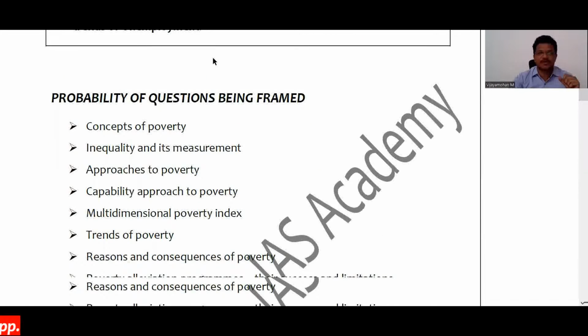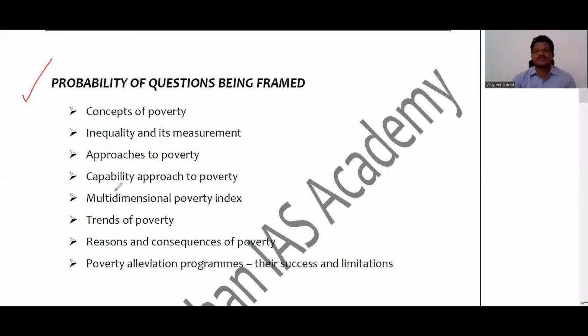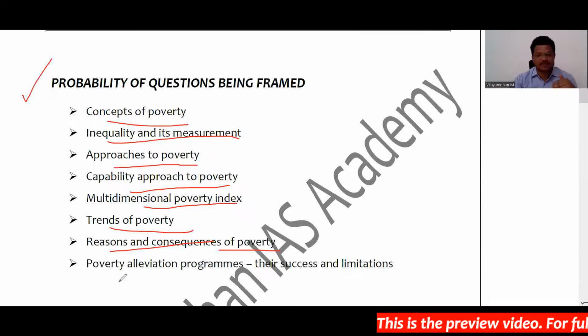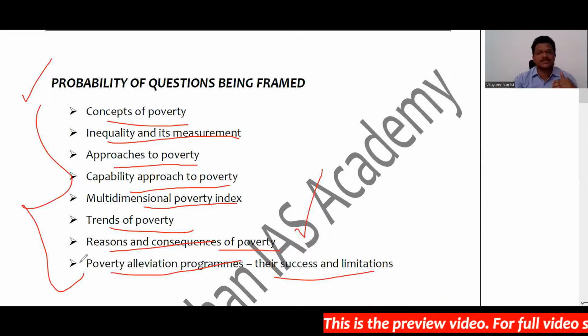We also saw the probability of questions being framed, which are the important areas where you can expect questions. In that video we discussed concepts of poverty and inequality and its measurement, approaches to poverty, capability approach, multidimensional index, trends of poverty, reasons and consequences of poverty, and poverty alleviation programs, their successes and limitations.